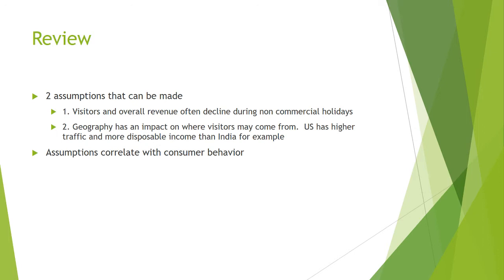And of course, geography is going to have an impact on where visitors may come from. So, for example, because the US has more disposable income, it's going to have more traffic than, say, India. So, assumptions like this do correlate with consumer behavior.